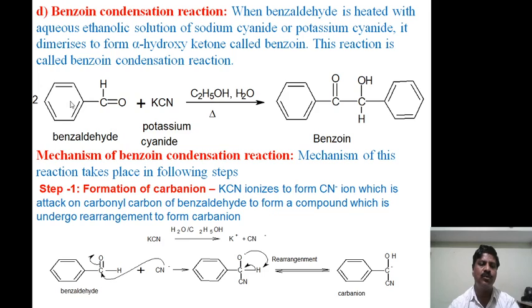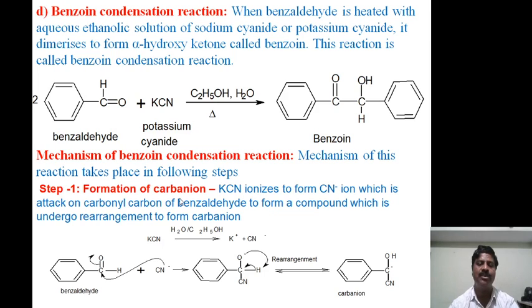Here 2 molecules of benzaldehyde are treated with an aqueous alcoholic solution of potassium cyanide or sodium cyanide under hot conditions. This molecule undergoes dimerization to form benzoin. This reaction is called the benzoin condensation reaction.